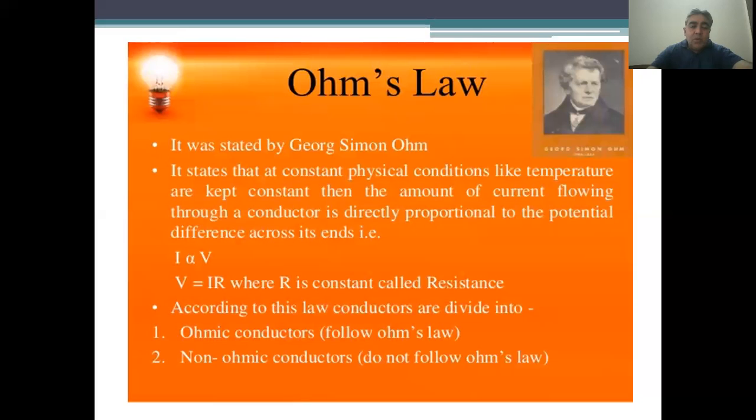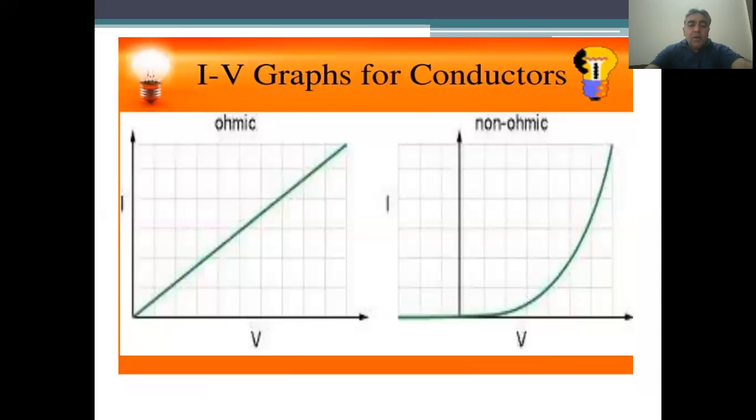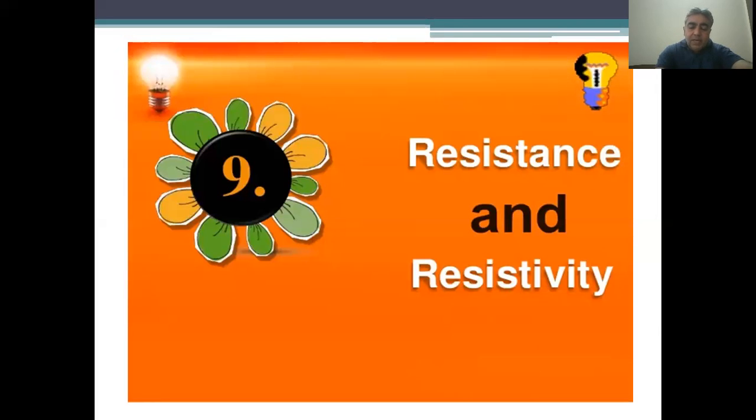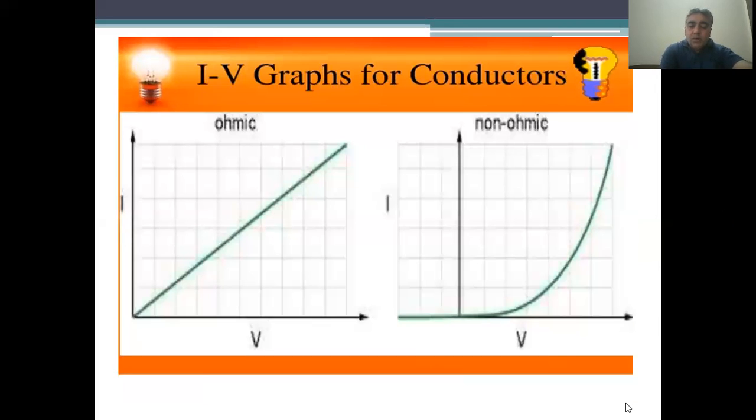According to the law, conductors are divided into ohmic conductors, which follow Ohm's law, and non-ohmic conductors, which do not. If we plot a graph for an ohmic conductor, it is a straight line graph. Note this graph well, as it is often asked in exams. If it is a straight line graph, then it follows Ohm's law. If the graph is not a straight line, it does not follow Ohm's law and is a non-ohmic conductor.